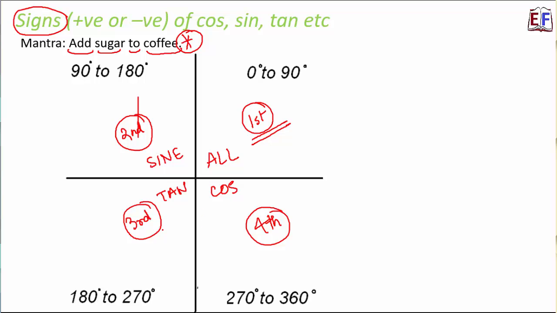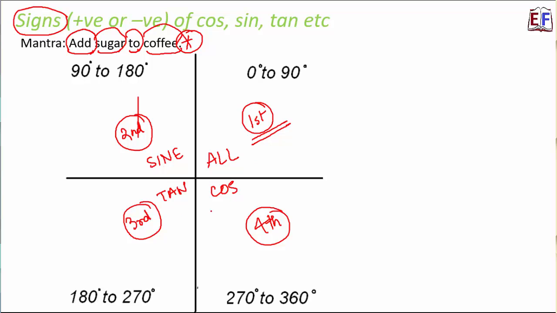If we look at the third quadrant, only tan theta will be positive, which means that cot theta would also be positive. Besides that, everything else will be negative. Finally, the fourth quadrant, only cos will be positive, everything else negative. Now, how do we remember this? For that, we use this mantra. Add sugar to coffee. That is all sine, tan, cos.